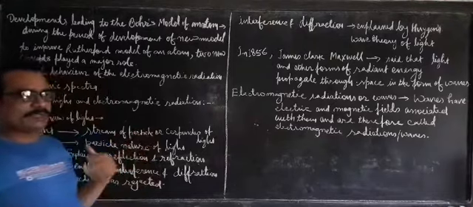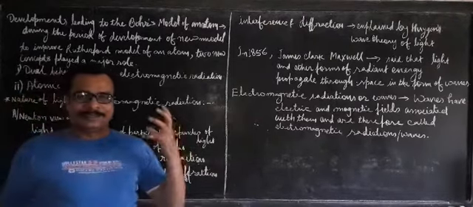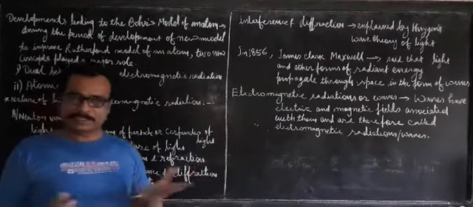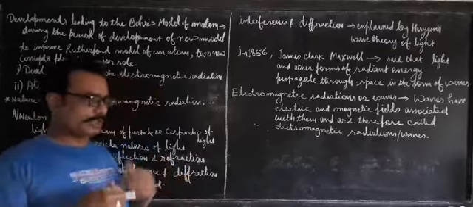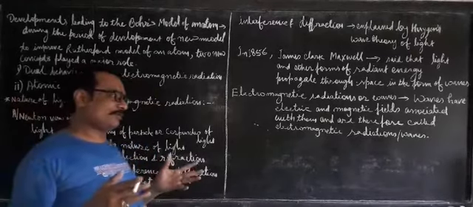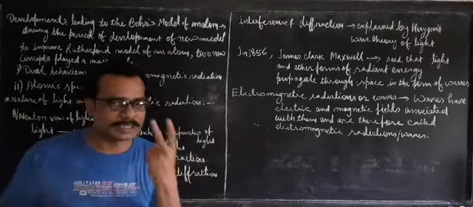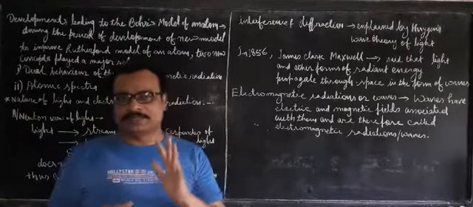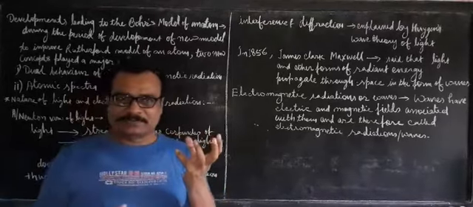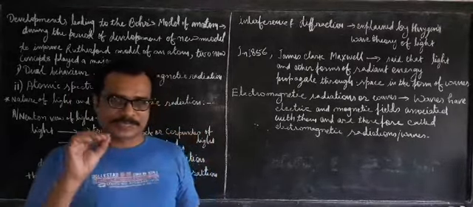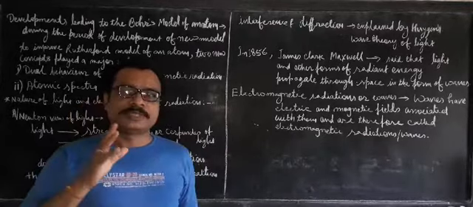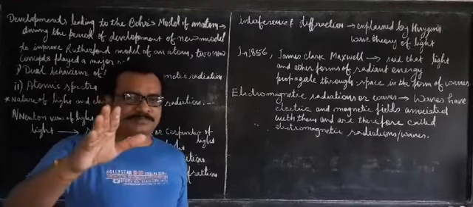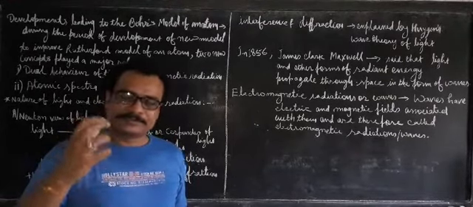By that time it was known that light energy or any other kind of energy has two types of characteristics: particle behavior as well as wave behavior. Now what are the particle behaviors? Particles move in a straight line, get into collision, and can move other things. Apart from this, it gives you a shadow.